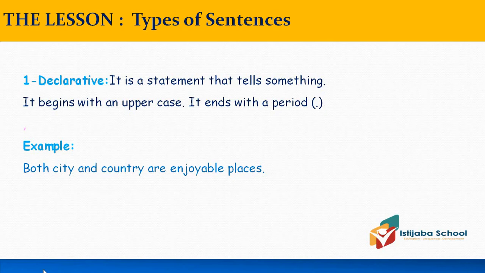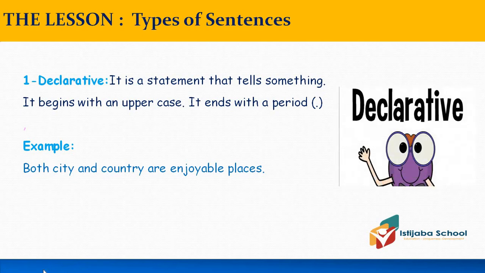Declarative. It is a statement that tells something. It is a statement that declares something. It begins with an uppercase, it ends with a period. Example: both city and country are enjoyable places. So this sentence is declarative because it declares something about city and country. It begins with an uppercase and it ends with a period.